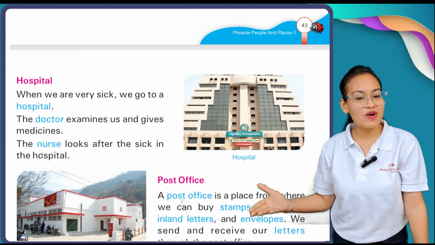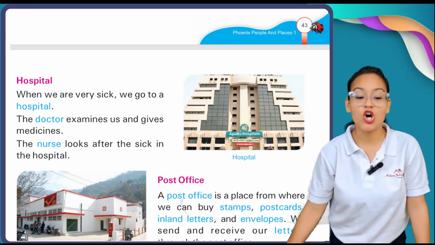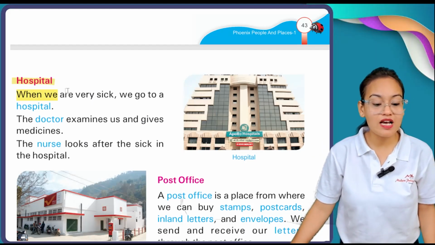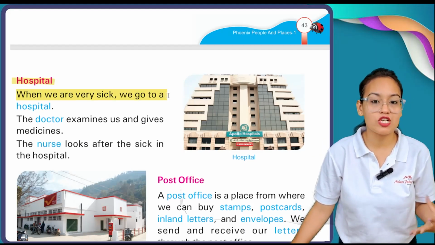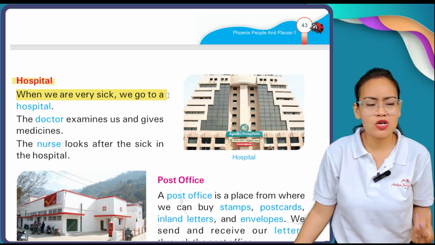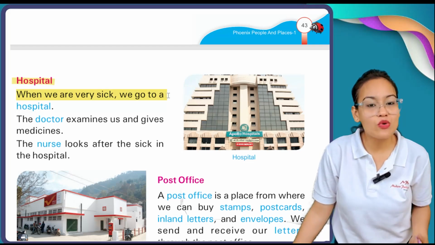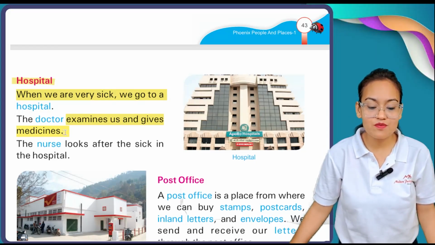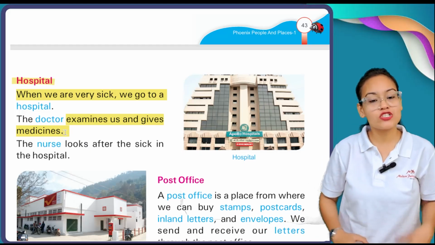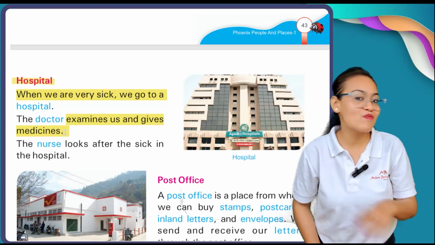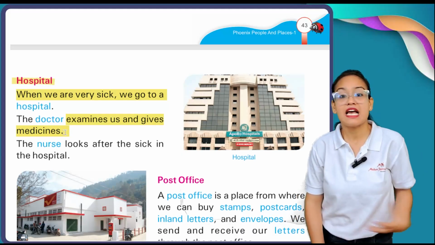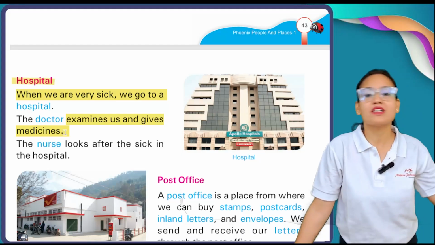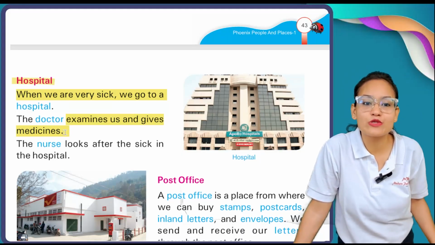Now, the next place in your neighborhood is your hospital. Now, what is the meaning of hospital? When we are very sick, when you are not feeling well, we go to the hospital. The doctor examines us and gives medicines. At the hospital, doctors examine us and give medicine according to our illness. If we have a fever, then the doctor may prescribe some medicines. If we have a different kind of disease, then we get different types of treatments from our doctors.